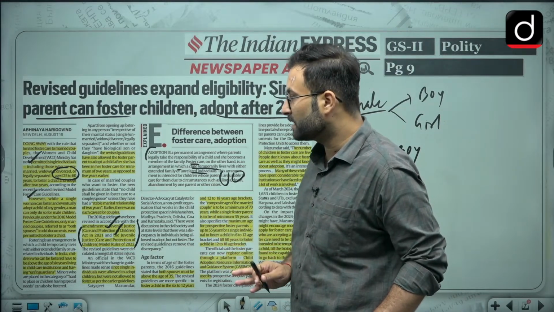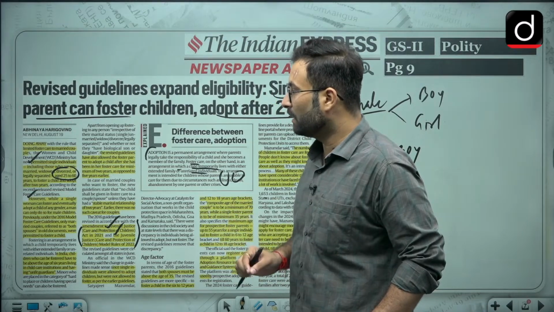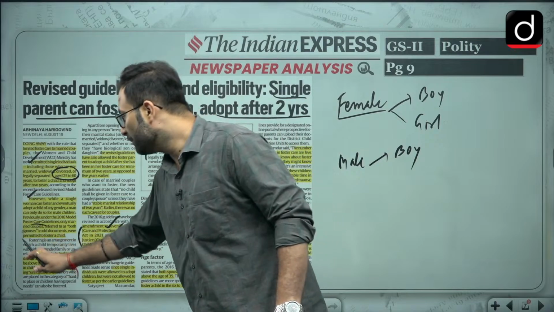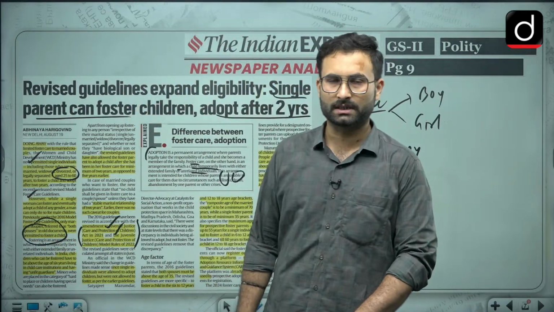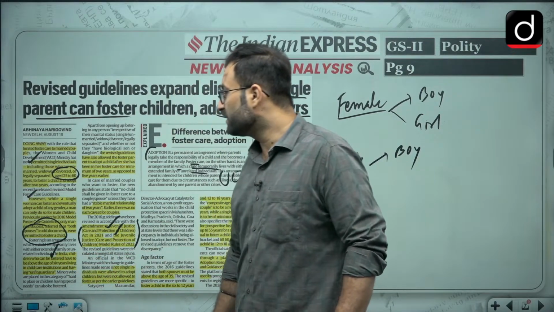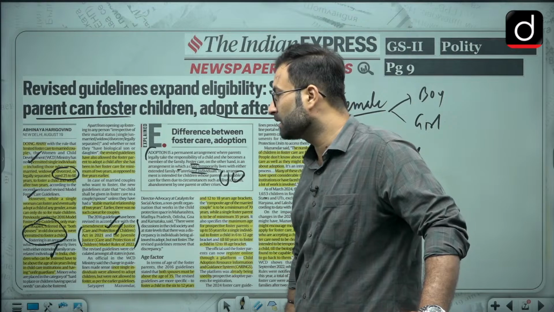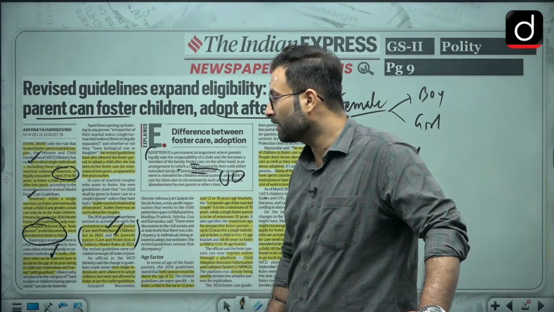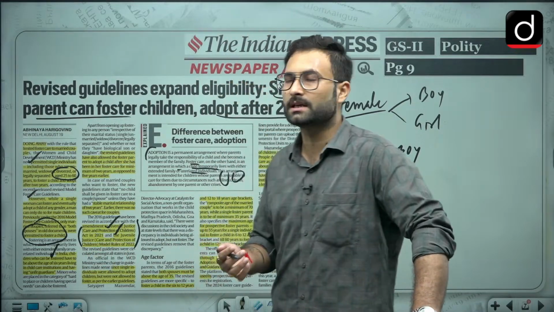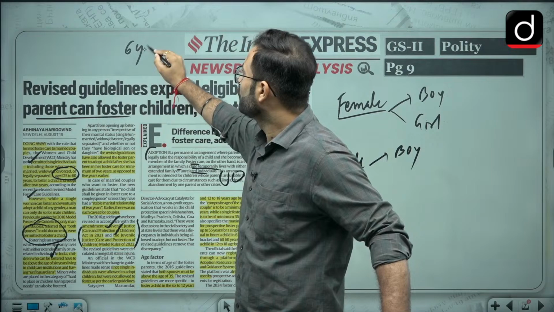Previously, under the 2016 model foster care guidelines, only a married couple, referred to as both spouses in the old document, were permitted to foster a child. Okay, as I told you earlier, a single person was not allowed to foster a child, even adopt a child. Okay. Now moving further, here you will be seeing in India, the children who can be fostered have to be above the age of 6 years, living with a child care institution and having unfit guardians. Okay, so the age for the kid to be fostered is 6 years. So you can remember that.